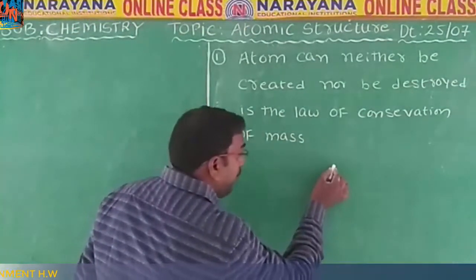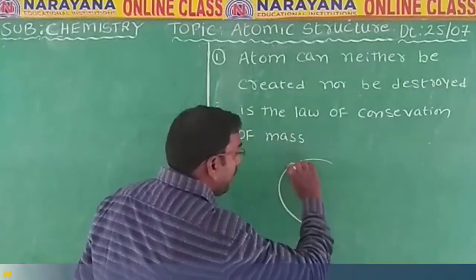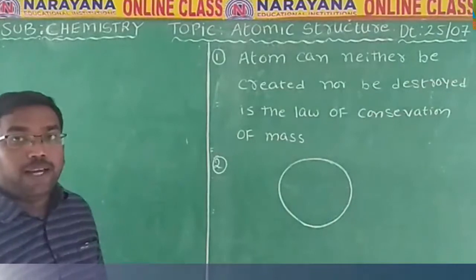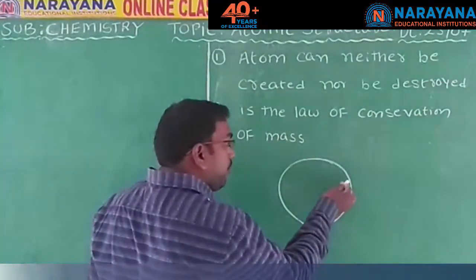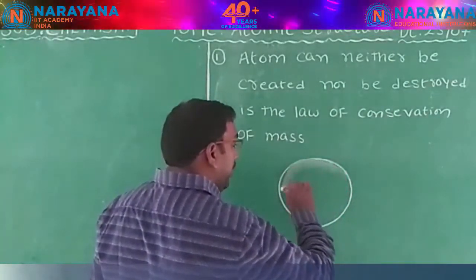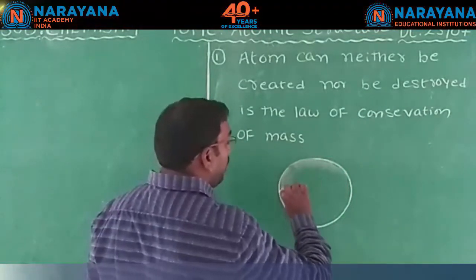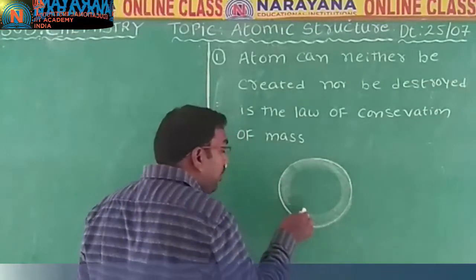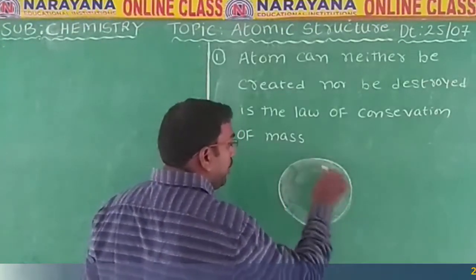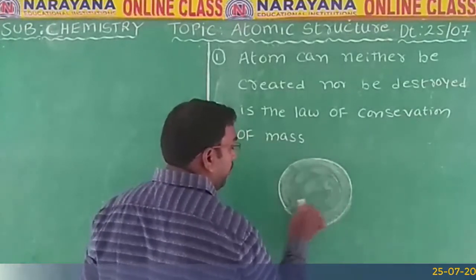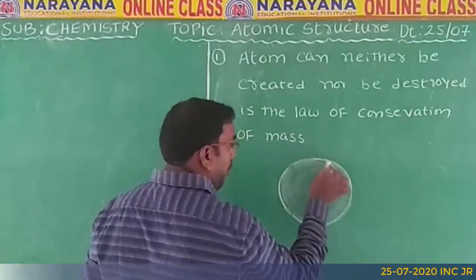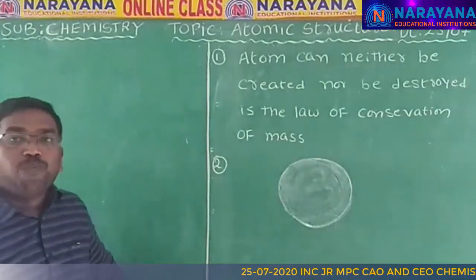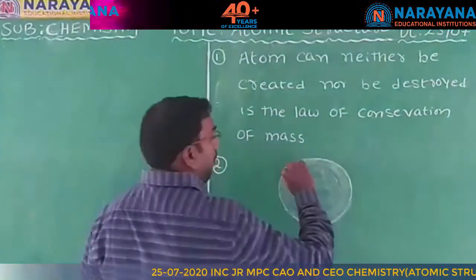So, in the J.J. Thomson model, what he said is, the atom is spherical in shape, right? The positive charge is uniformly distributed throughout the atom. This is the entire positive charge. For this model, another name is the watermelon model, or we can say the plum pudding model.